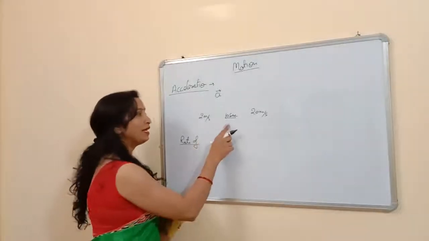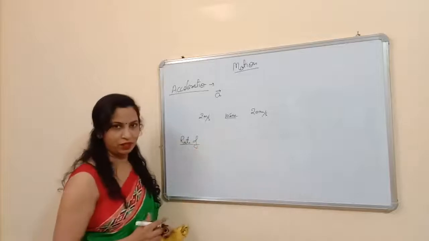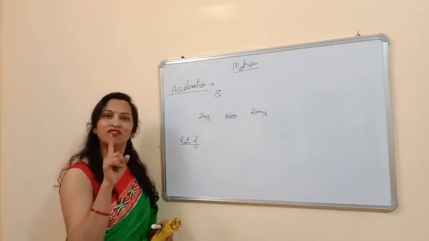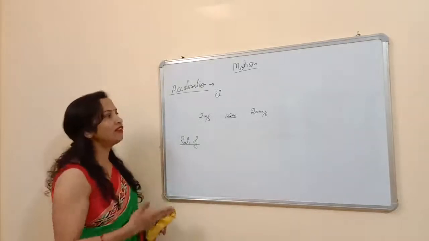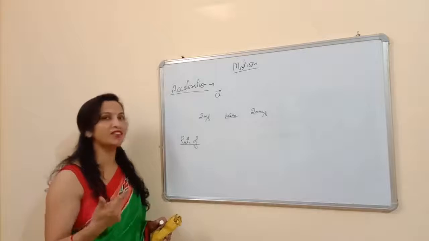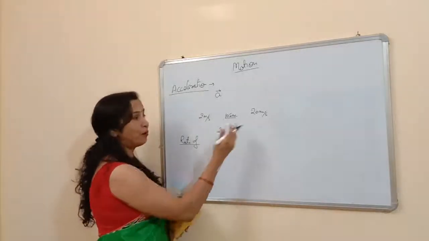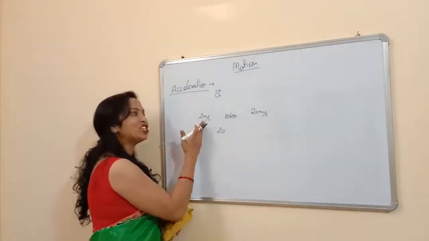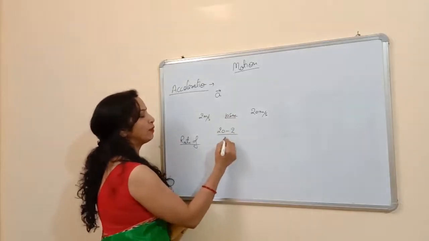So it means in 10 seconds you changed your velocity from 2 to 20. If you find how much velocity you change in 1 second, then this will be the acceleration. So how can you find how much velocity you change in 1 second? By subtracting the initial velocity from the final velocity, that is 20 minus 2, and dividing it by time.